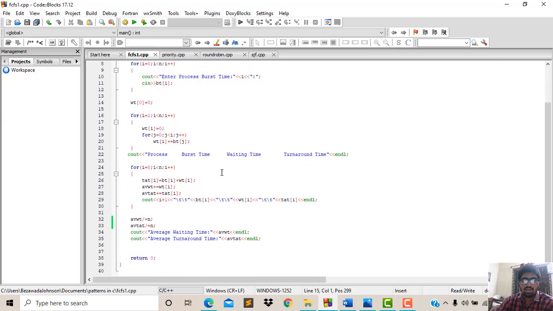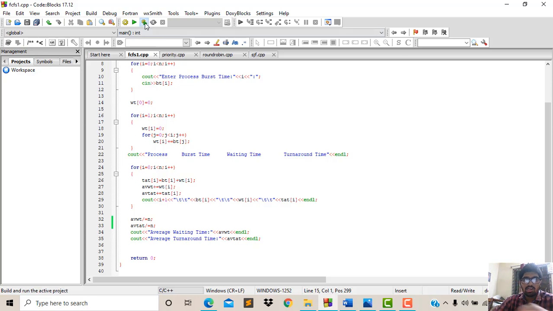Now I'm calculating the turnaround time. The turnaround time is equal to burst time plus waiting time of execution of that process. And to calculate the average waiting time and average turnaround time, I have taken the sum of waiting times and the sum of turnaround times, and I'm executing for i plus 1, so that the average waiting time equals the total divided by n and the average turnaround time equals the total divided by n.